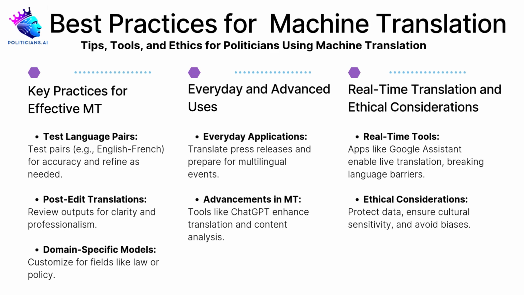Language pair testing. Did you know that MT performs better with certain language pairs? For instance, English to French translations are often more accurate because both languages share a lot of linguistic similarities and have large, high-quality datasets available. On the other hand, English to Japanese may struggle with sentence structure and contextual subtleties. If you frequently translate between specific languages, say, English and Spanish, it's worth testing the tool to understand its accuracy. This helps you identify cases where post-editing is crucial.